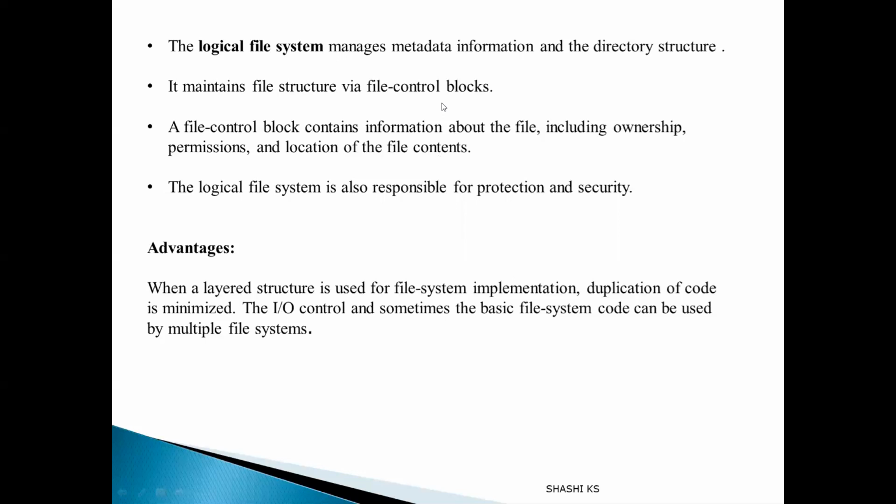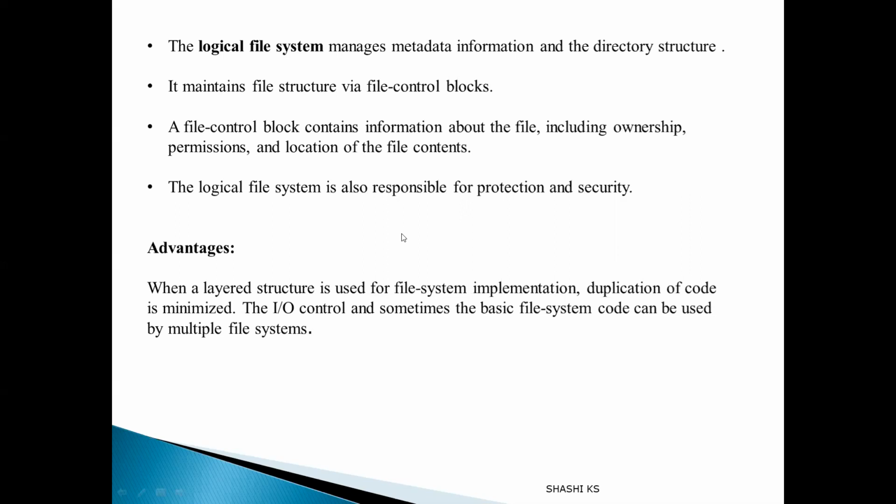So what does this file control block contain? It will contain information about the ownership of the file, file identifier, file access permissions, and the location of the file contents on the disk. All that information will be maintained by the file control block. And it also maintains the file protection information. Already we have seen that file protection information is nothing but the read, write and execute permissions of the file. Which user has what type of permissions on the file is implemented by file protection. The maintaining of those bits, the maintaining of the access control list, everything is also maintained by the logical file system.